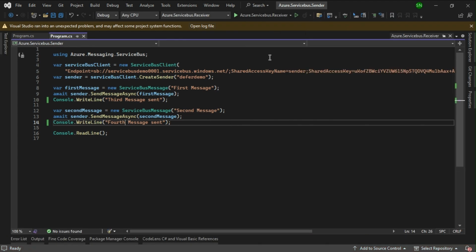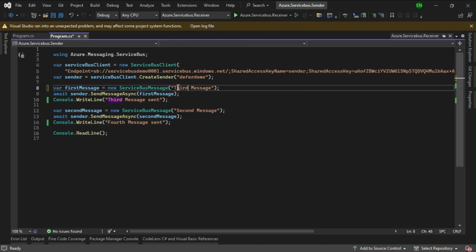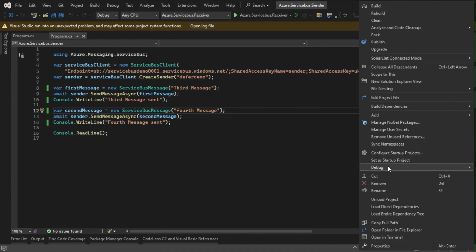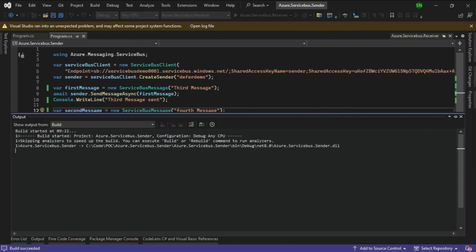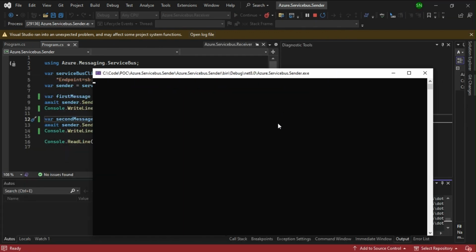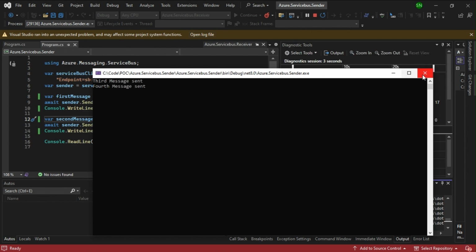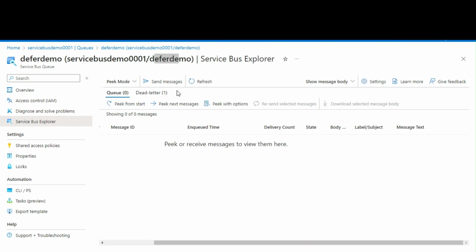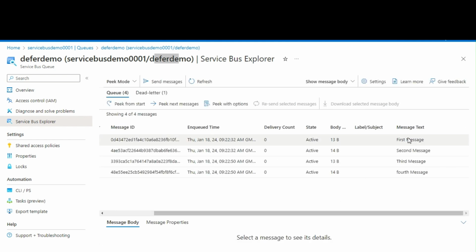I just changed the console message, not the actual one. Anyway, the previously sent messages will also be there in the queue. Now our main queue will have four messages. If we go to the main queue and refresh, there should be four messages. The first two we mistakenly sent with the names first message and second message, and then third and fourth.